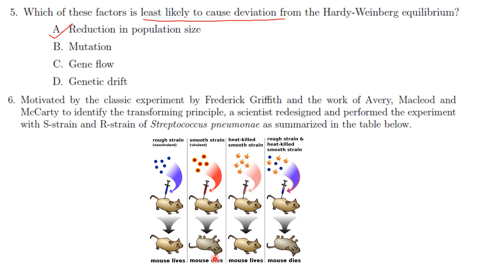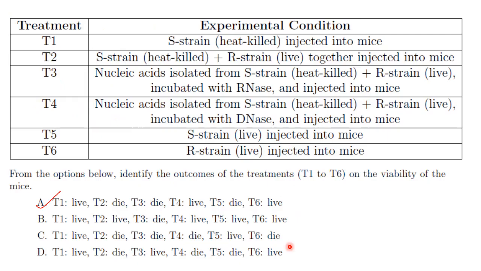Now at the same time, if you use heat killed S strain, the mouse will live. If you use rough strain and heat killed S strain, then DNA from the heat killed S strain will be transformed into the rough strain and the mouse will get infected with the disease and the mouse will die. So this is the Griffith experiment. Now we will come to the question.